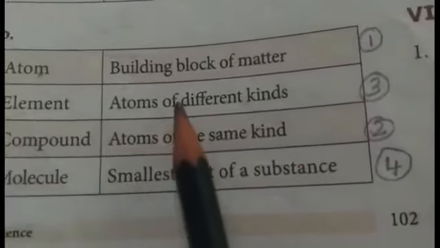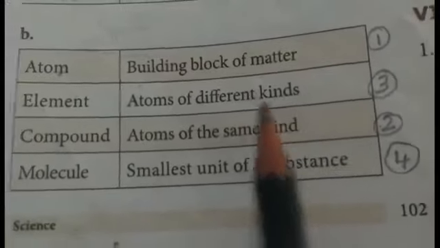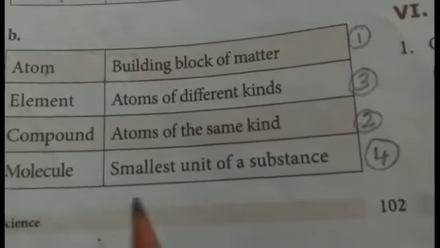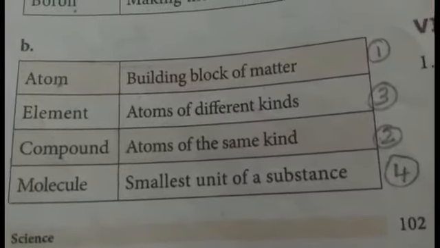And then B part, atom, correct answer is building block of matter. And then element, so correct answer is atom of the same kind. And then compound, correct answer is atoms of different kinds. And then molecule, correct answer is smallest unit of a substance.